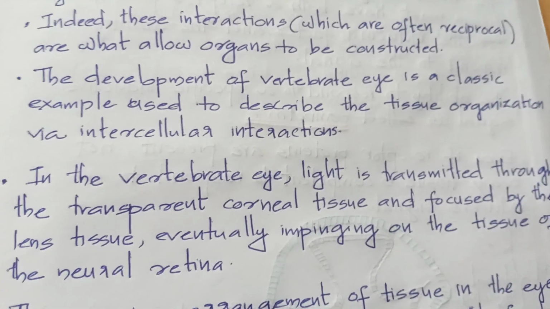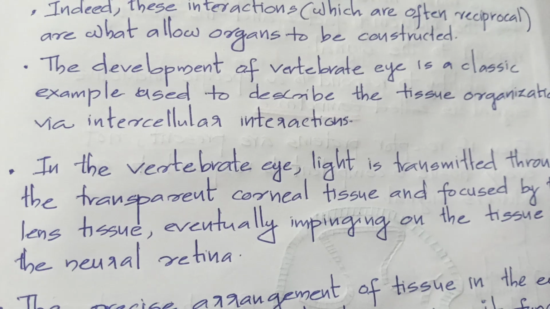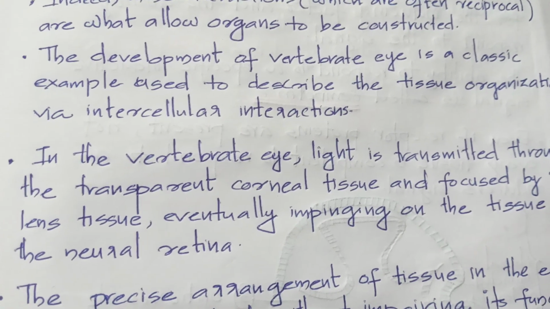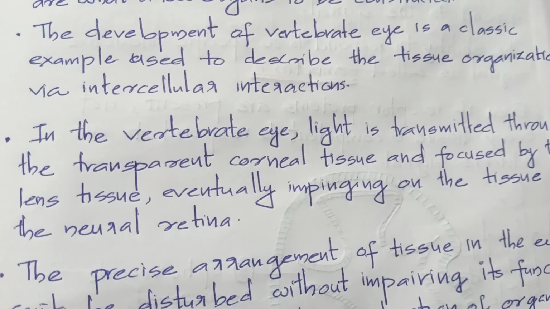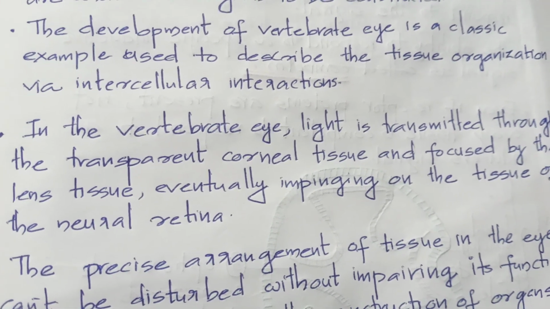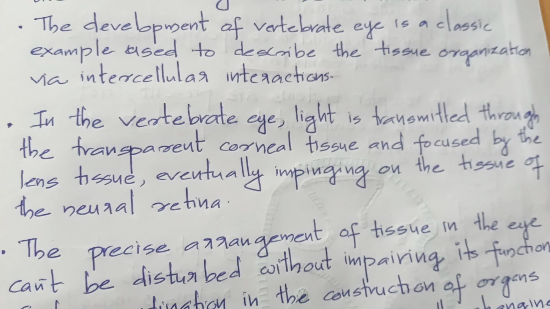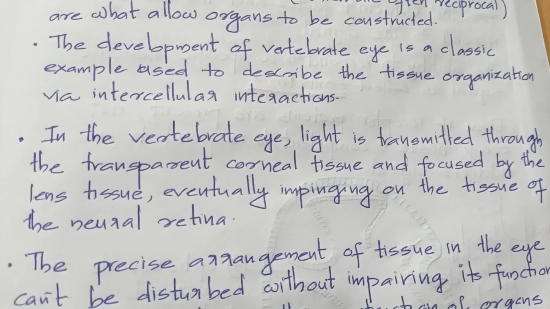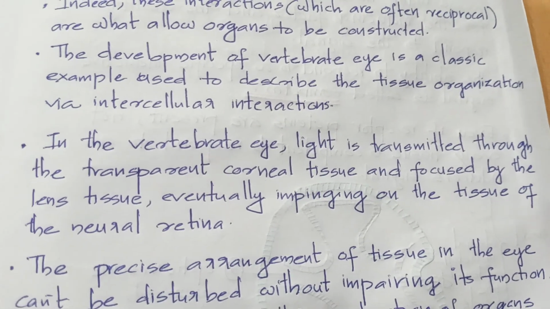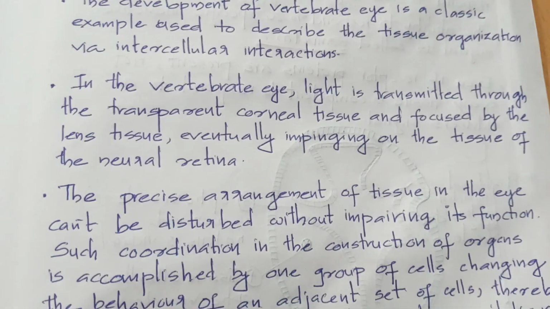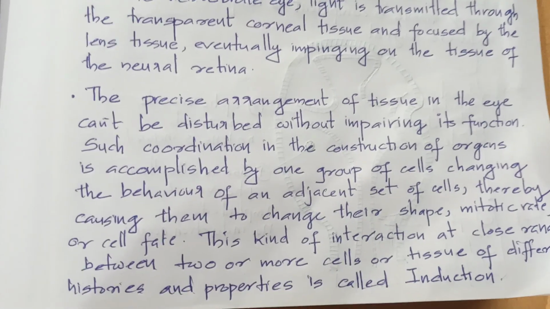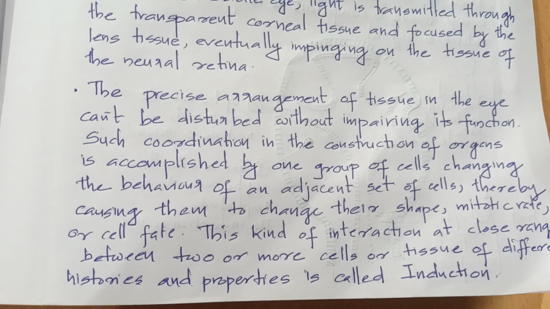The development of the vertebrate eye is a classical example used to describe tissue organization via intercellular interactions. In the vertebrate eye, light is transmitted through the transparent corneal tissue and focused by the lens tissue, eventually impinging on the tissue of the neural retina. The precise arrangement of tissue in the eye can't be disturbed without impairing its function.